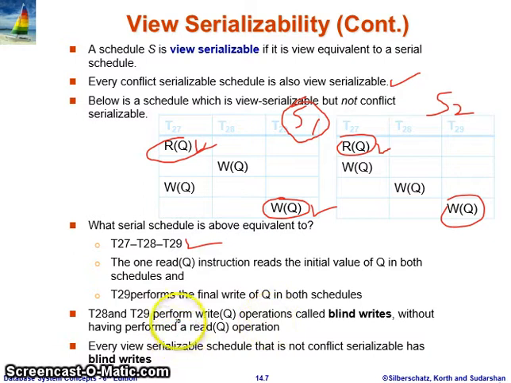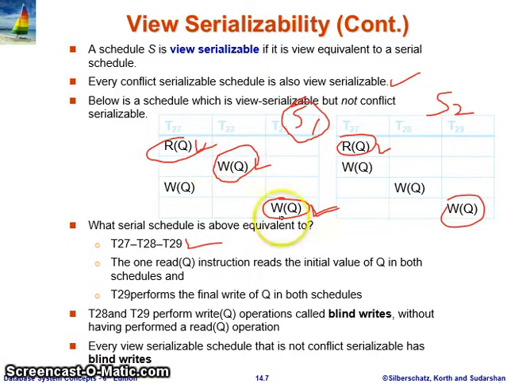Note one point here. Transaction T28 and transaction T29 write on data item Q, this one and this one, called blind writes, because the write on Q is performed without having performed a read on Q. These write operations on data item Q were not read earlier.